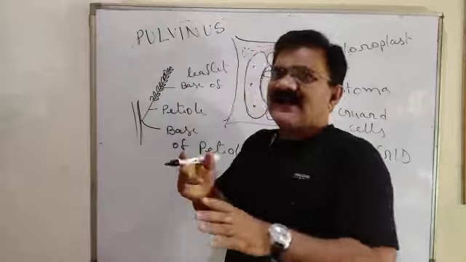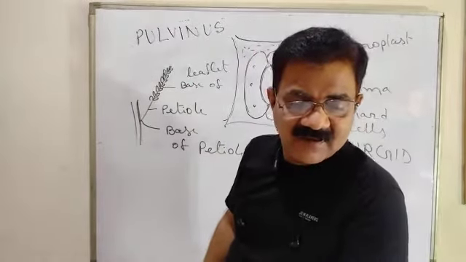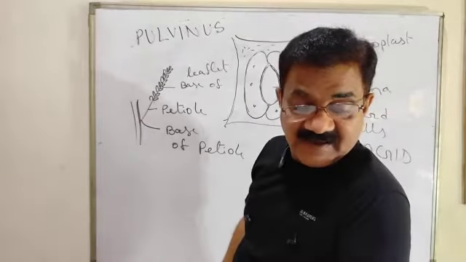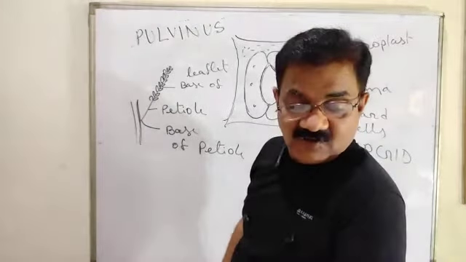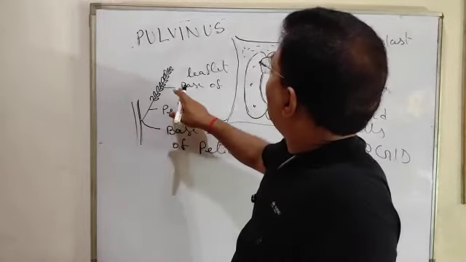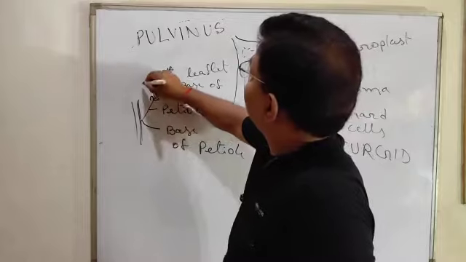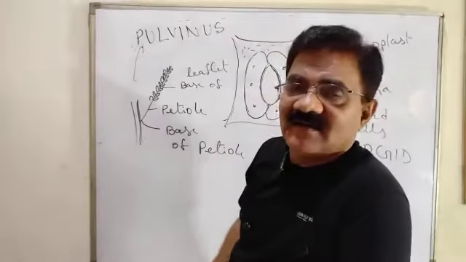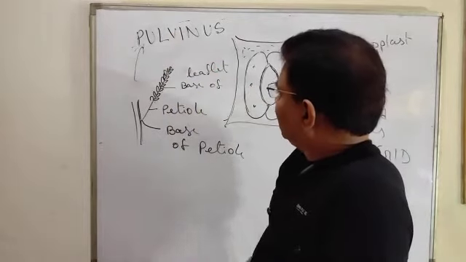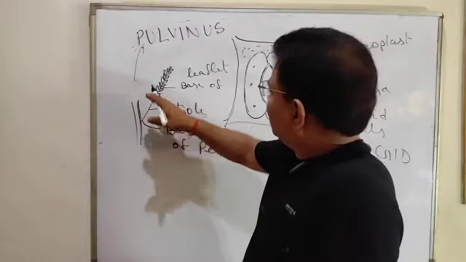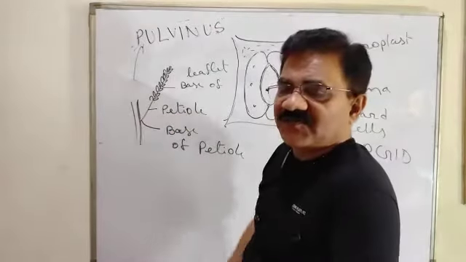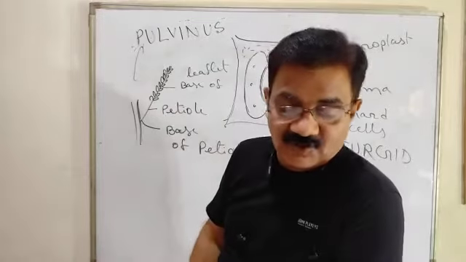Pulvinus is the turgor organ. The stimulus of touch leads to loss of turgor at the base of the leaflet and at the base of the petiole, called pulvinus. At the base of the petiole or the base of the leaflet is called pulvinus, and here there is loss of turgidity, and due to loss of turgidity only the leaves fold, and this petiole also droops or folds.